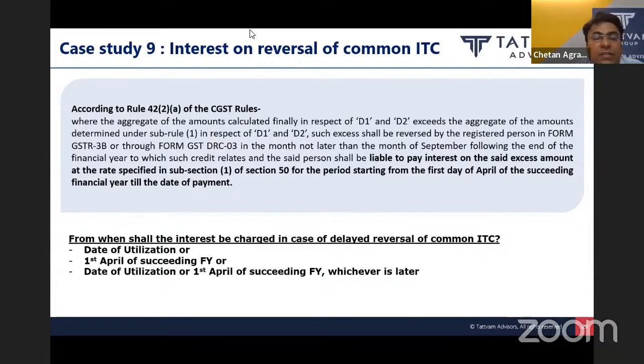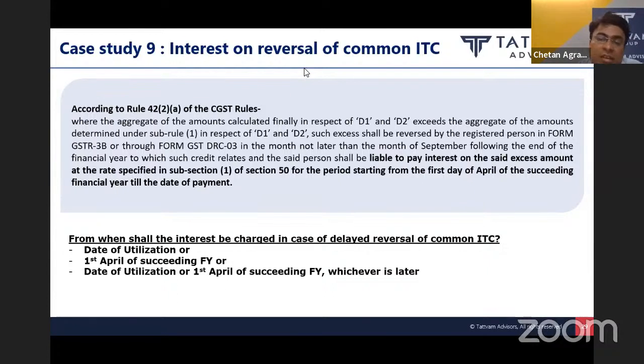For rate purposes, we can refer to 50 sub-section 1 as it is specifically mentioned here, but for other conditions, we have to refer to section 50 sub-section 3. Again, as Tushar has earlier discussed, in section 50 sub-section 3, interest liability arises not on availment, but only after utilization of that wrong ITC.